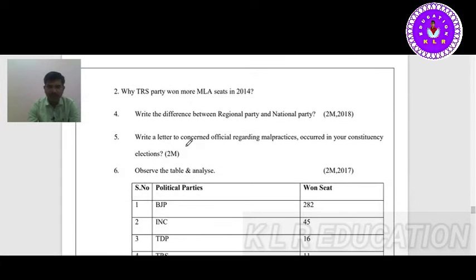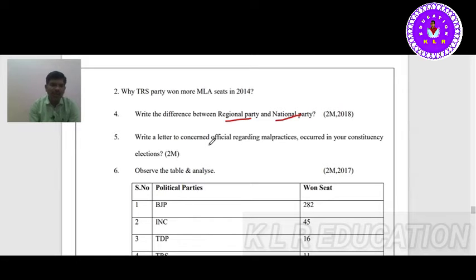Next, write the difference between a regional party and a national party. As you know, what is the criteria for regional and national parties? A regional party has to gain 6% of the vote and 4 seats at the state level. A national party has to get 6% of the votes and 4 Lok Sabha seats.